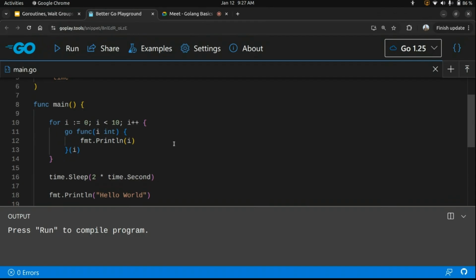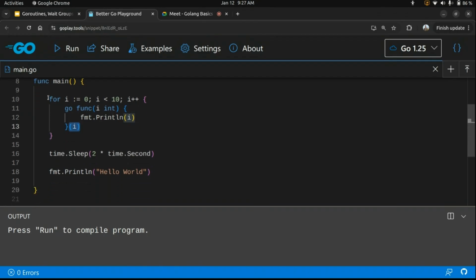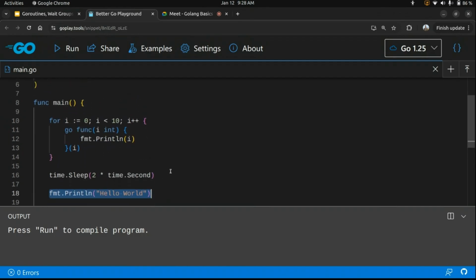Okay, so I have a main function here. As in the similar session, I have a for loop which runs 10 times. I have one anonymous function here which accepts one parameter i as an integer. It simply prints that parameter, and I will just call that anonymous function here. When this for loop ends, at line number 16 I have made my code sleep for 2 seconds, and at line number 18 I have just printed hello world. So can someone guess what the output will be?